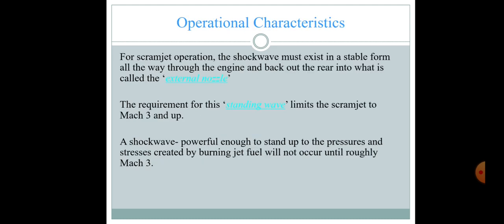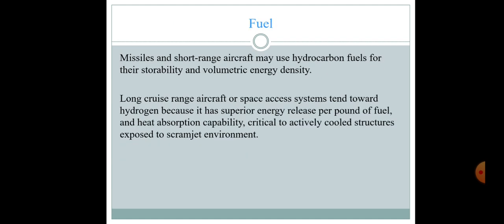Operational characteristics. For scramjet operation, the shock wave must exist in a stable form all the way through the engine and back out the rear into what is called the external nozzle. The requirement for this standing wave limits the scramjet to Mach number 3 and up. A shock wave powerful enough to stand up to the pressure and stress created by burning jet fuel will not occur until roughly Mach number 3.